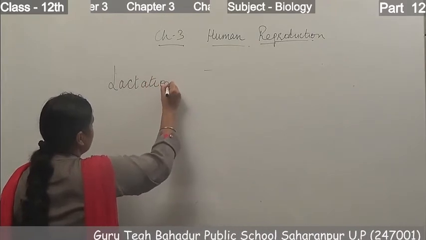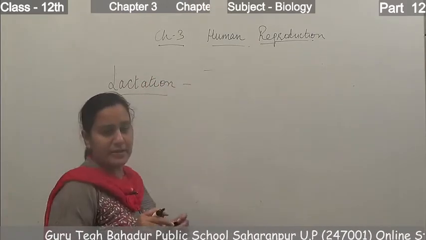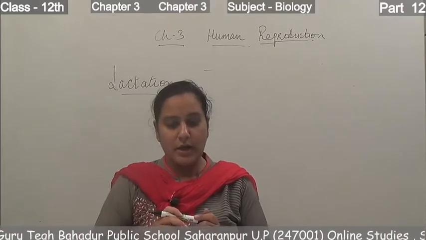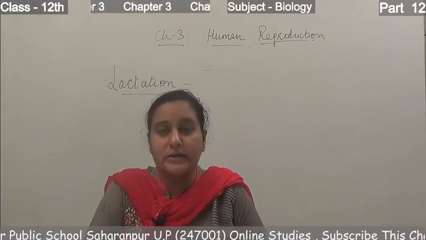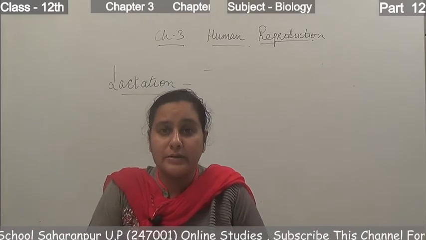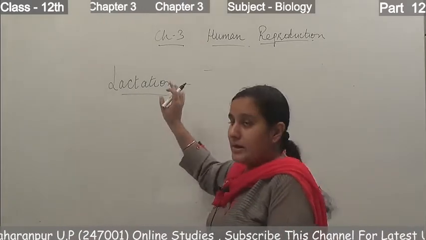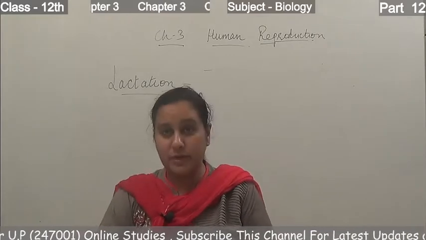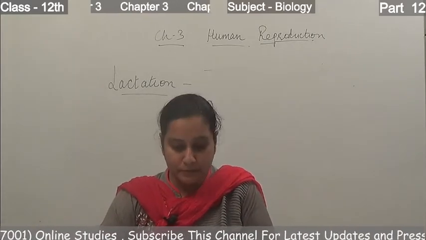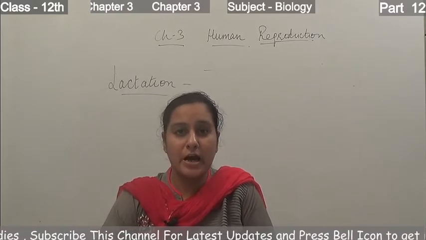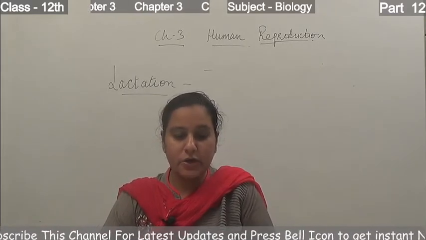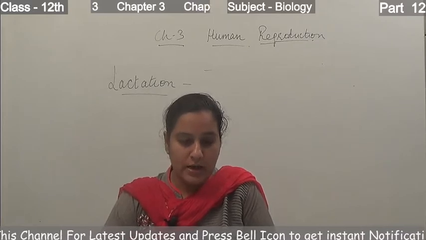The mammary glands undergo differentiation and start producing milk at the end of the pregnancy, and this is known as lactation.